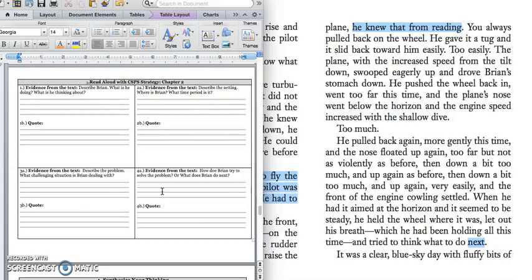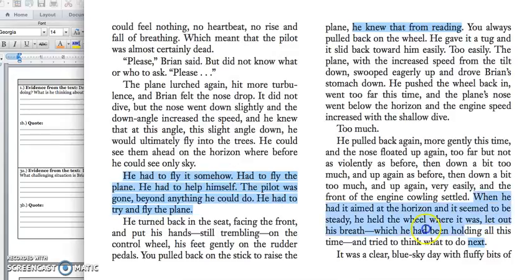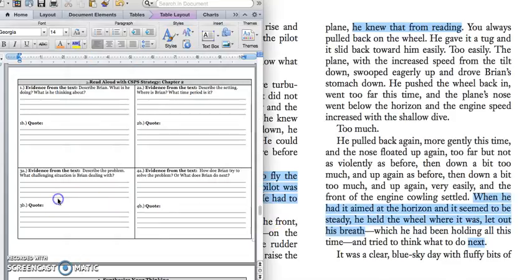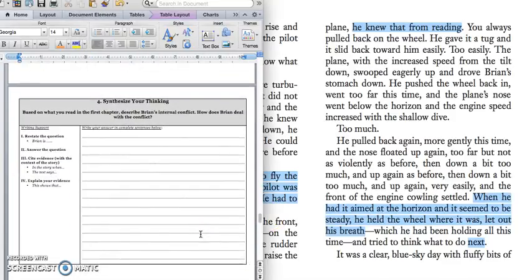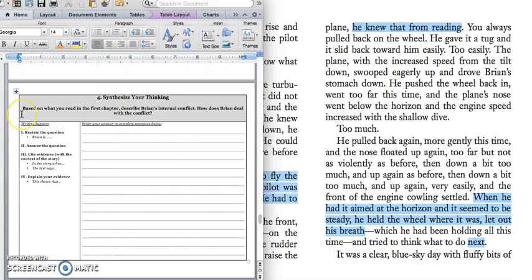Press pause to write down your answer and play when you're ready for a quote. And you can say this quote right here, that he had it aimed at the horizon and was flying steady. All right, and you have plenty of time to write your paragraph based on what you read in the second chapter. Describe Brian's internal conflict. How does Brian deal with the conflict? All right.